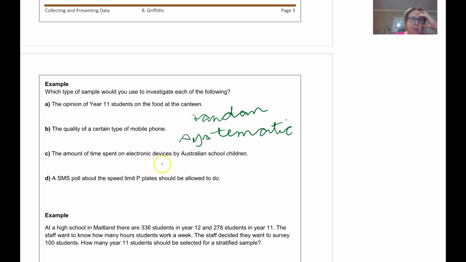The amount of time spent on electronic devices in Australian schools, you would need a stratified, because there could be more students in Year 10 than there are in Year 2, or more in Year 2 than there are in Year 10, and that could give a biased reading. And an SMS poll about the speed limit P-platers should be allowed to do, I think that's a random. Or they could have a system, every third number.